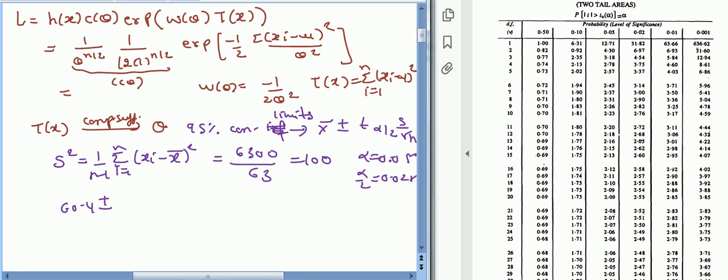So for degrees of freedom more than 30, the limits are given in this row. Our level of significance is 0.05. Then for degrees of freedom more than 30, it is 1.96. So we will use 1.96.